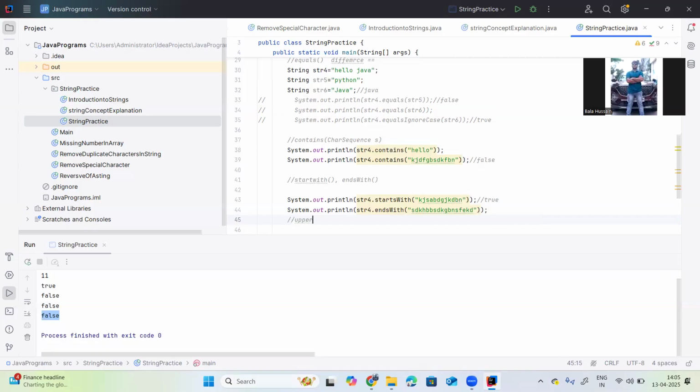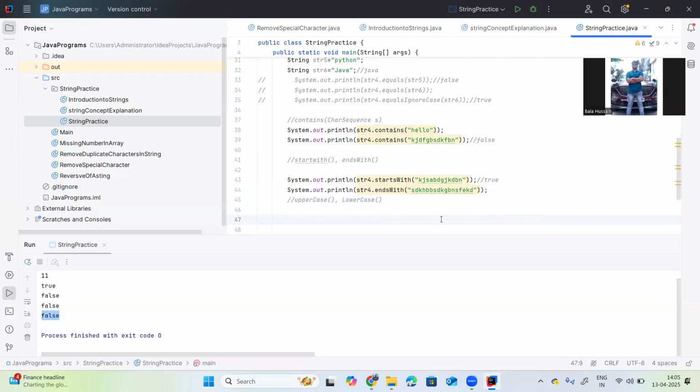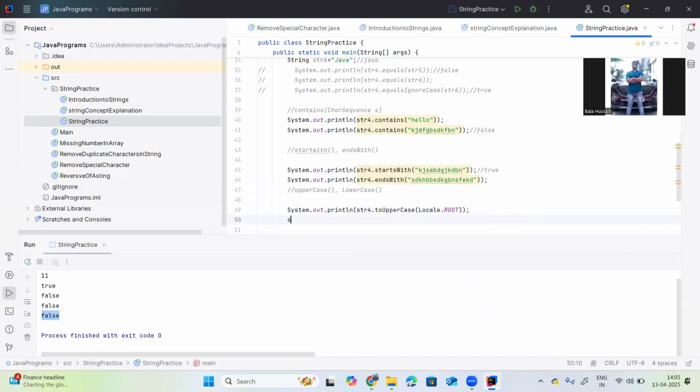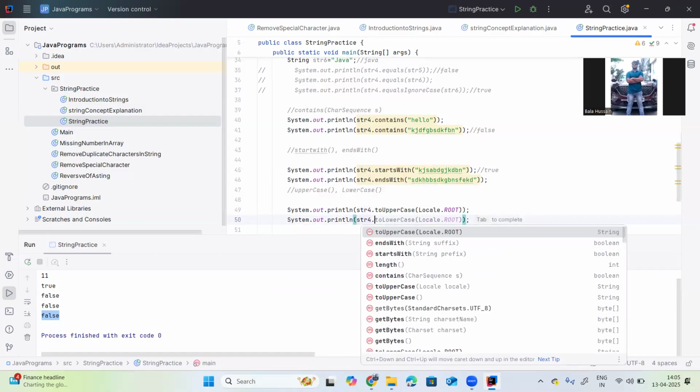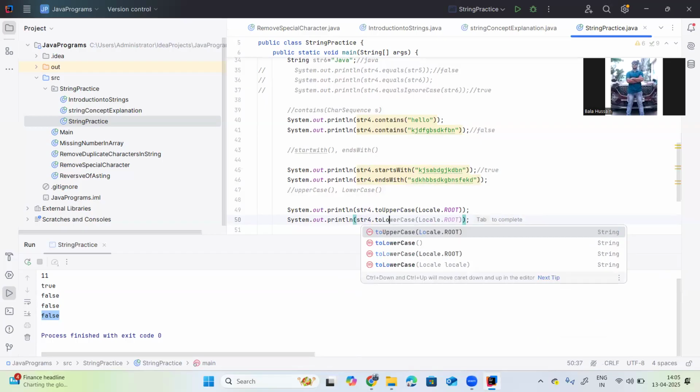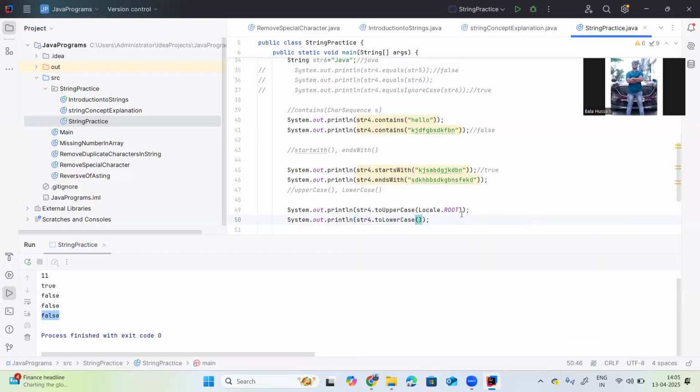Then uppercase and lowercase. You can see the method names and understand them. System dot out dot println str4 dot toUpperCase, and system dot out dot println str4 dot toLowerCase.